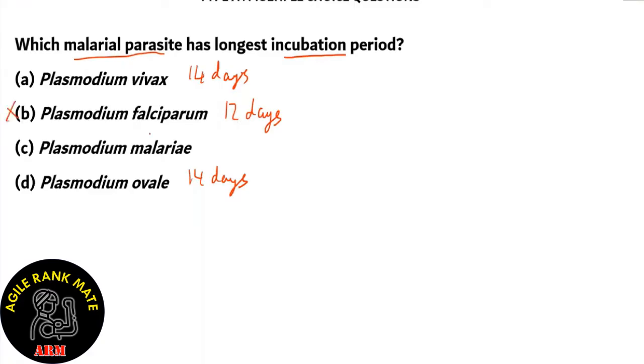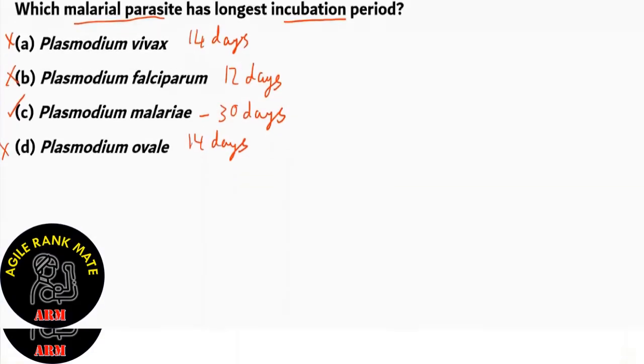as incorrect. What about option C, Plasmodium malariae? Plasmodium malariae is a whopper. It has the longest incubation period of 30 days. So therefore, option C is the right option. A and D are lesser than C, so they don't have the longest incubation period. So option C, Plasmodium malariae, is the malarial parasite which has the longest incubation period.